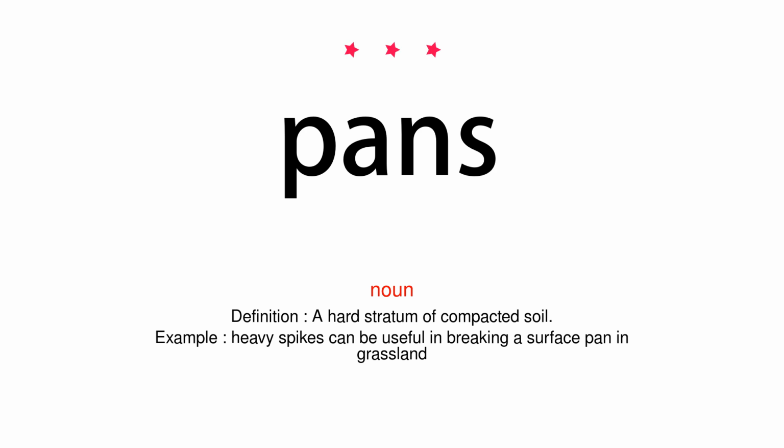Example: heavy spikes can be useful in breaking a surface pan in grassland.